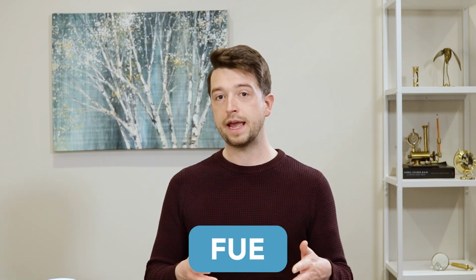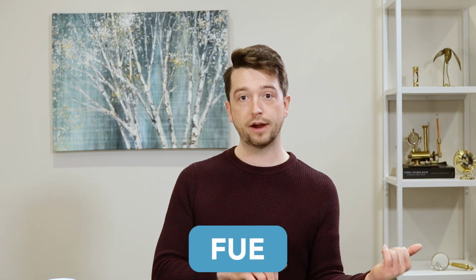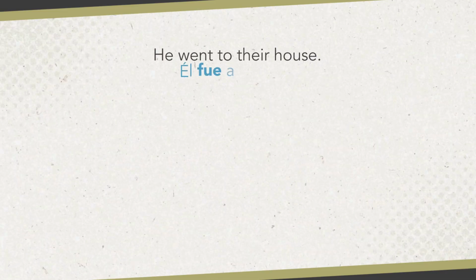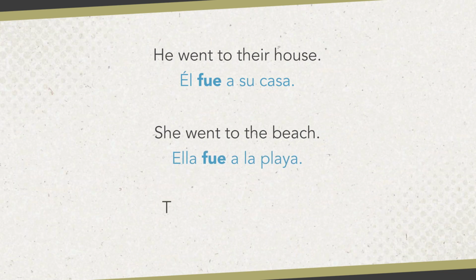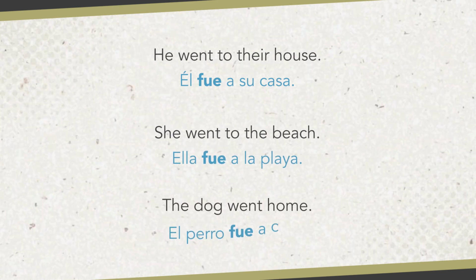We use fue to say that someone went somewhere at some point in the past. So for example, he went to their house. Él fue a su casa. She went to the beach. Ella fue a la playa. The dog went home. El perro fue a casa.